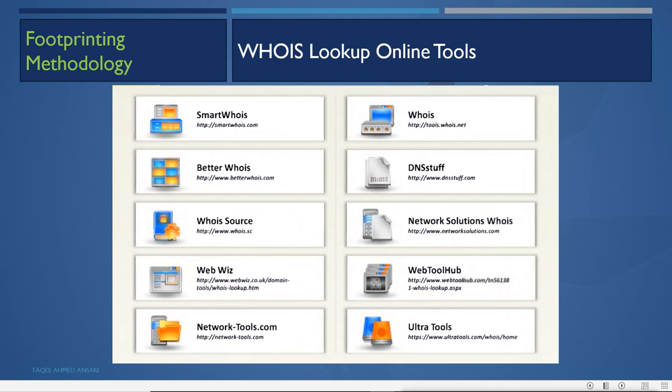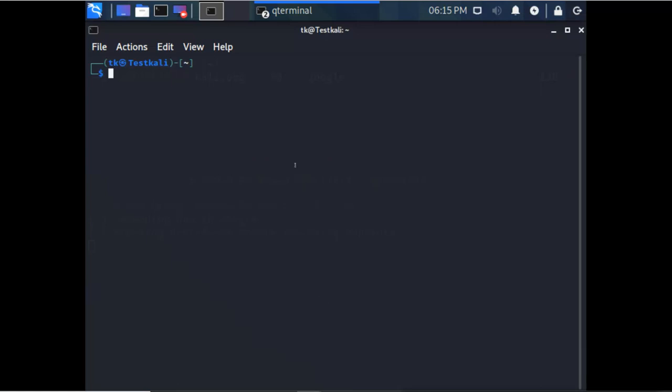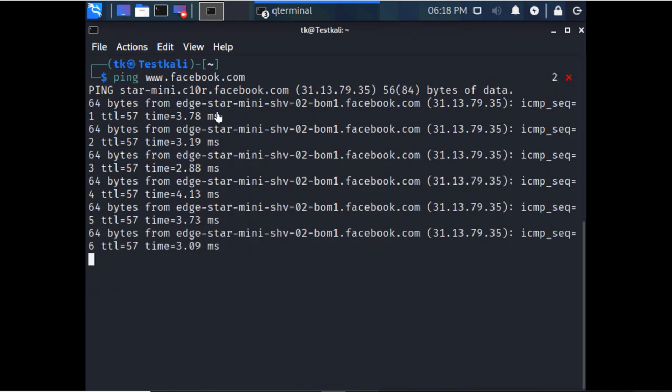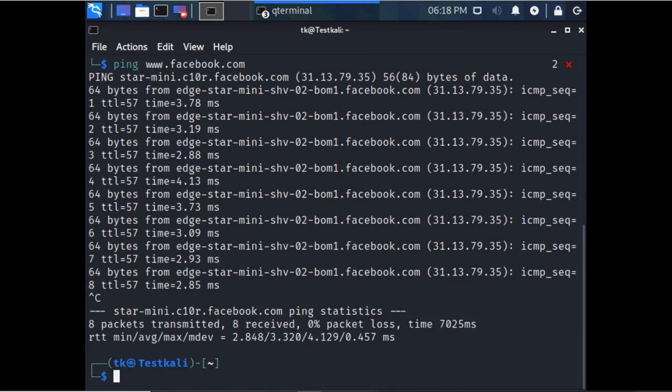For example, if I ping www dot, let's say, ril.com or let's say facebook.com, what I get is the IP address of that particular site.